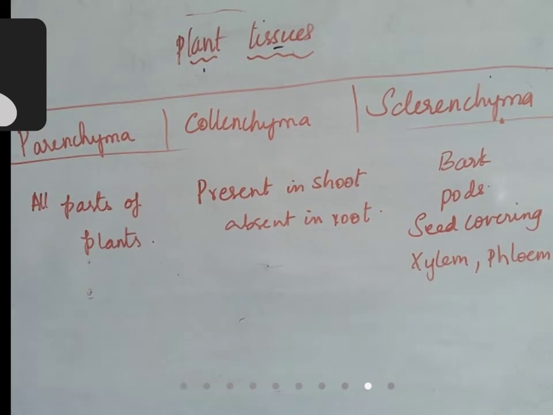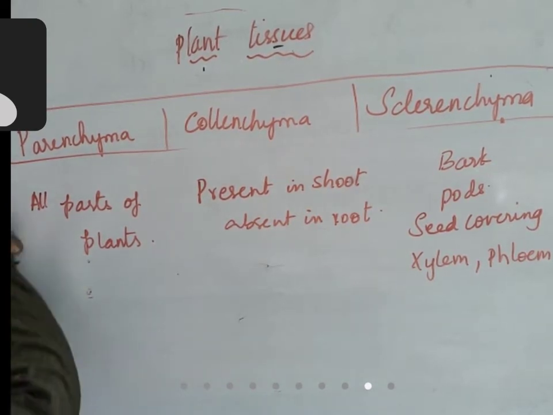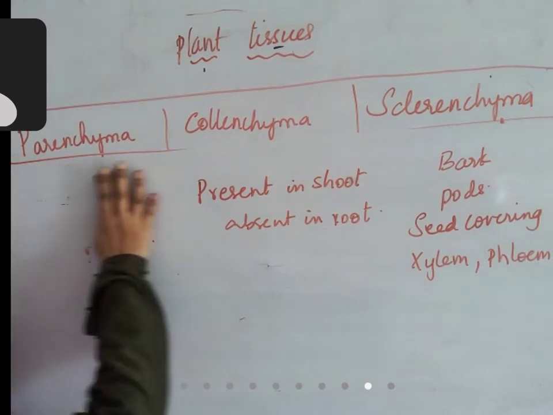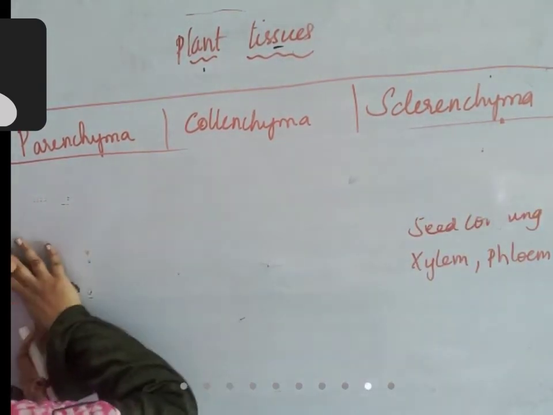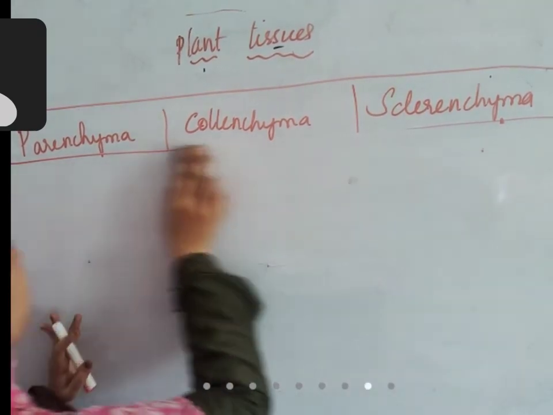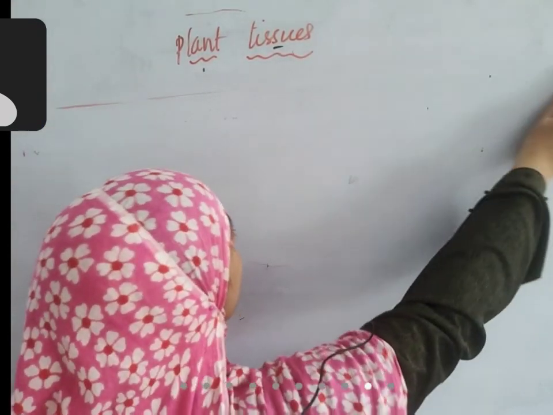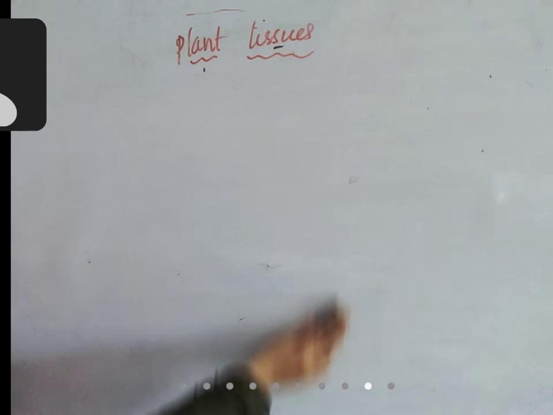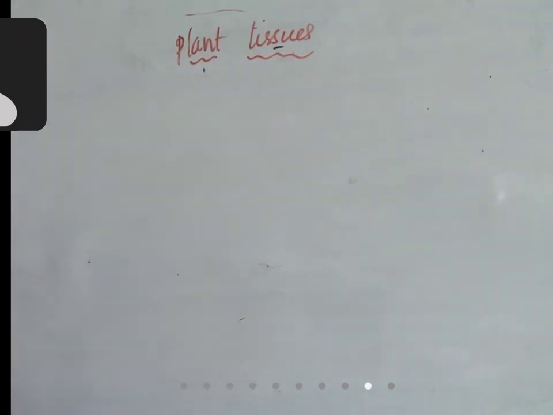So these are the differences. By this you can understand easily how they differ from each other and where they are present, structural differences and all. Now we'll study the classification of parenchyma, collenchyma, sclerenchyma in our coming class.